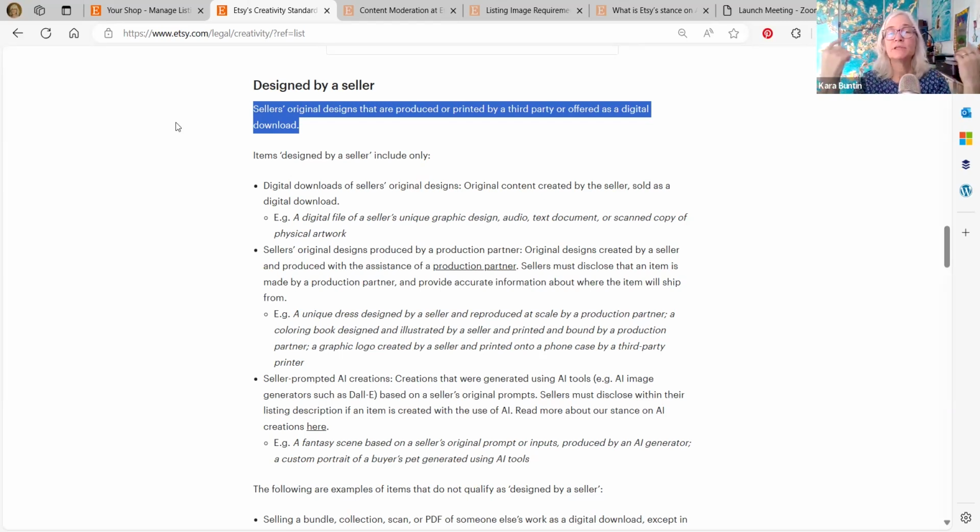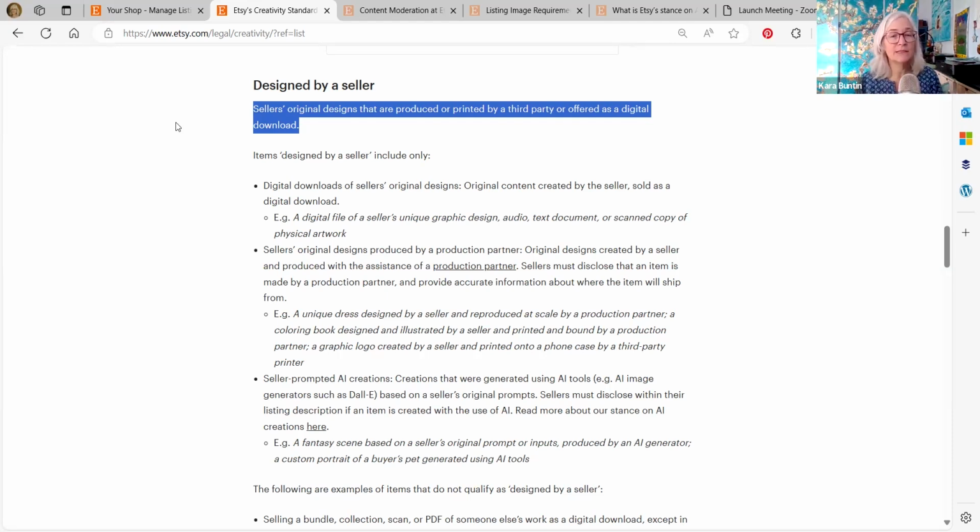So this means that every photographer who has downloads of their images, every painter, everyone who sells digital downloads of their images, it's now going to say designed by, because if it's a digital download, you're not creating the final physical product. You have to think of it that way. The language there is a little weird, and I think it's just because it's not the final physical product that you personally are producing. Now, I do know that there are people in my eShop group whose prints are being categorized incorrectly.